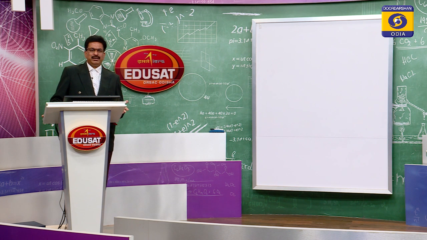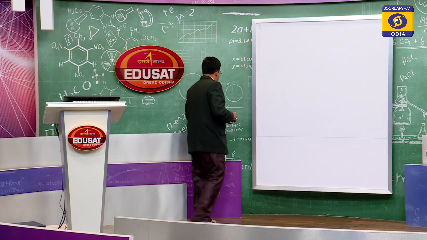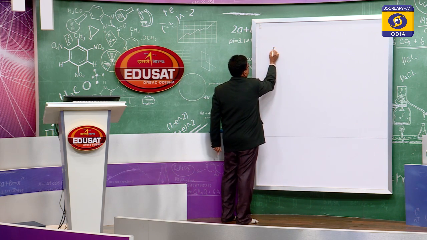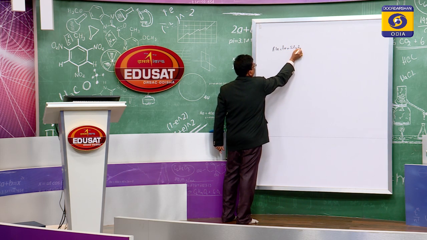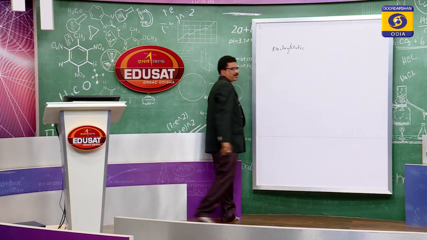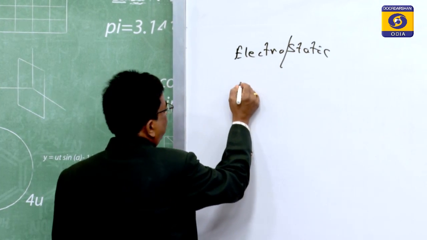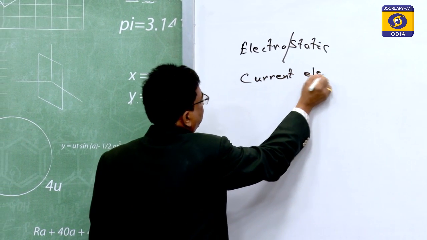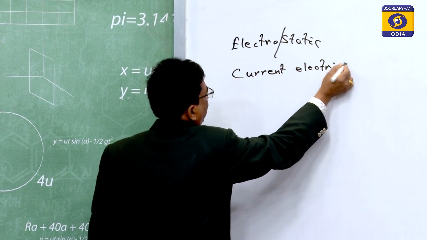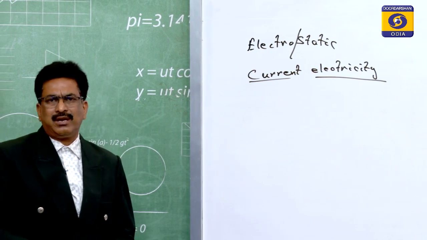Electrostatics contains the words electro and static. That means electrons at rest is known as electrostatics, a combination of two words: one is electro, the second one is static. And here we are going to discuss current electricity. So it also contains two words: one is current, the second one is electricity.